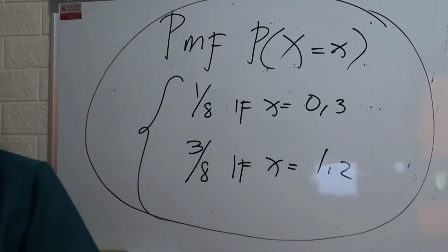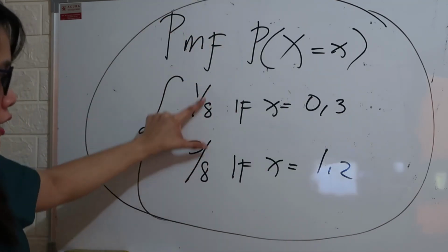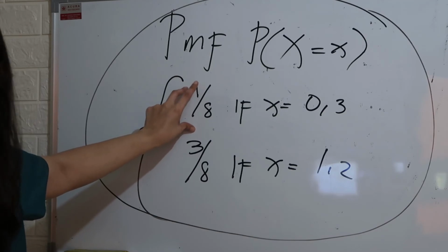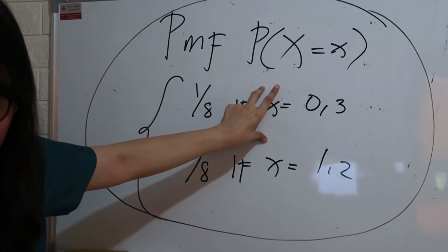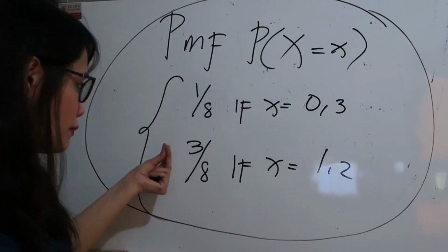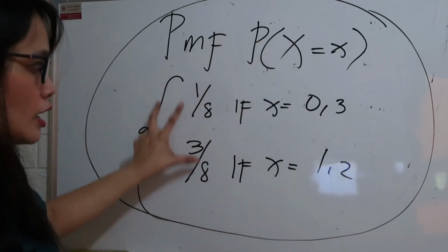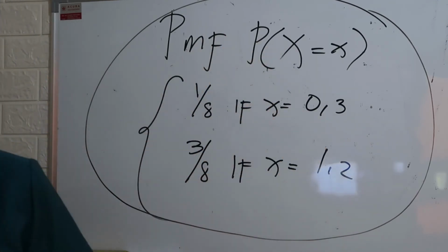We're done with the table, we're done with the graph, and then this is the formula. You need to write first the corresponding probabilities and their values: the probability is 1/8 if X is 0 and 3, and 3/8 if X is 1 and 2.